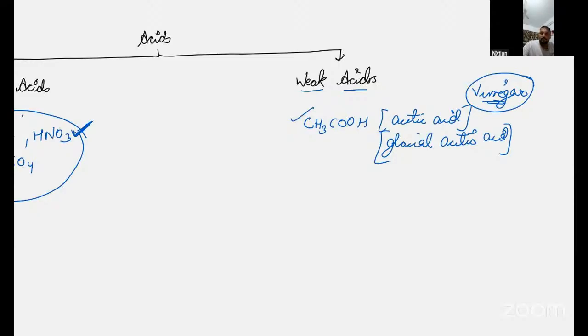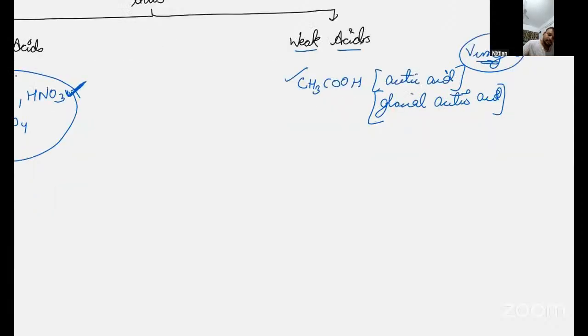Got it, everyone? Godwin, Ansh, Kunal, Sammy. Kunal, turn on your camera. One more example I can take: H2CO3, hydrogen carbonate. H2CO3, NaHCO3.